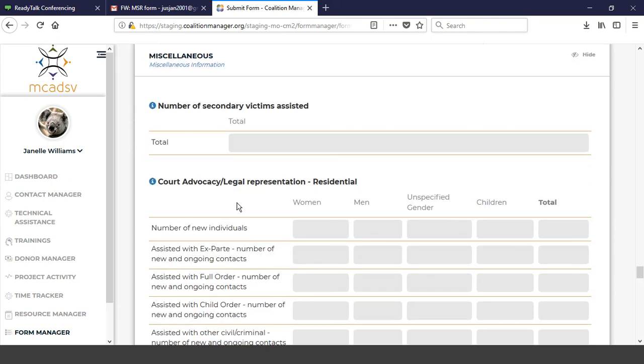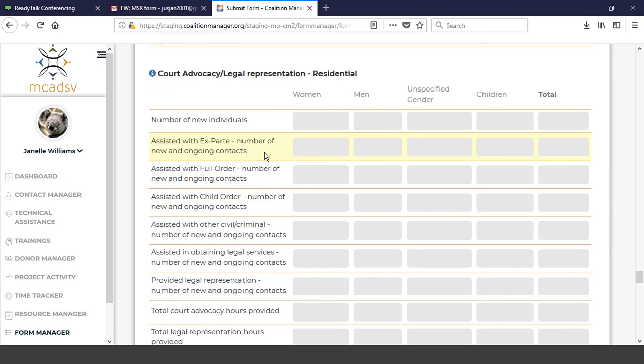Court advocacy, you're collecting a lot of the same information. So the number of new and ongoing contacts that you assisted with in ex parte, new and ongoing contacts for forward or protection, new and ongoing contacts child orders, new ongoing contacts for other civil and criminal cases. You assisted attaining legal services. Now that doesn't mean you just referred one to legal services. That means you actually help them attain legal services. So again, new and ongoing contacts, provide legal representations, obviously an attorney that's representing that person.